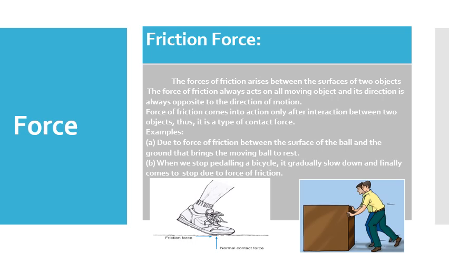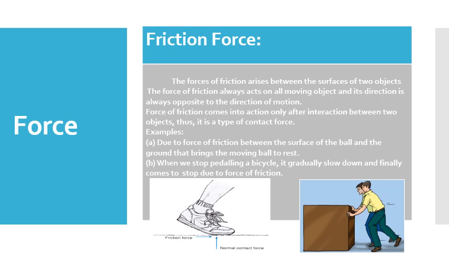It helps him to walk smoothly. So we can say that friction force is one of the agents which helps us to walk. In the second figure, two boys are trying to push a box.